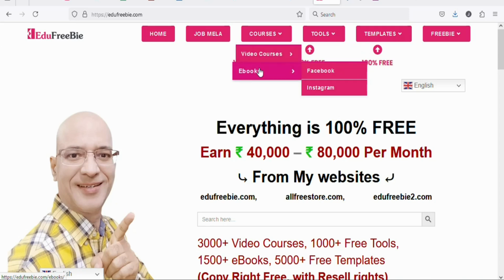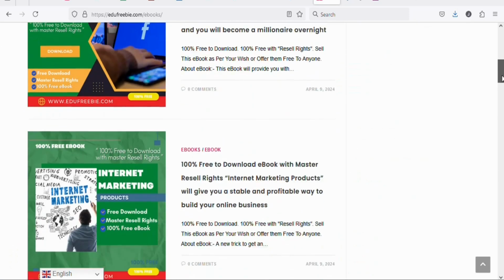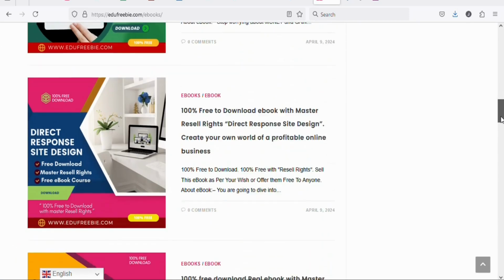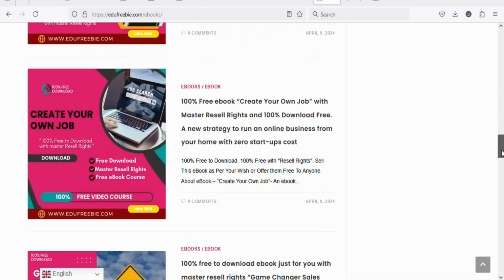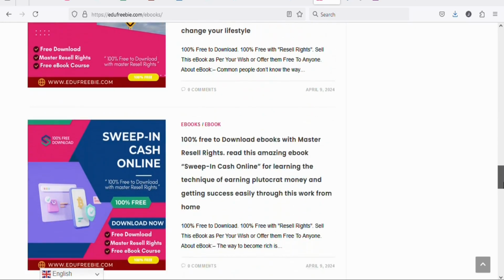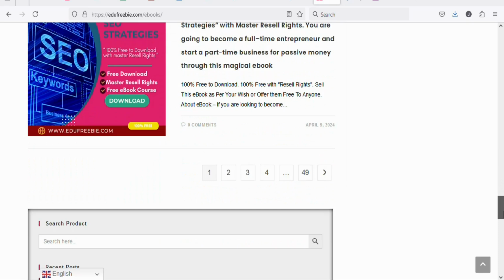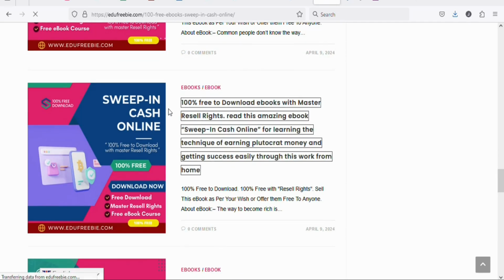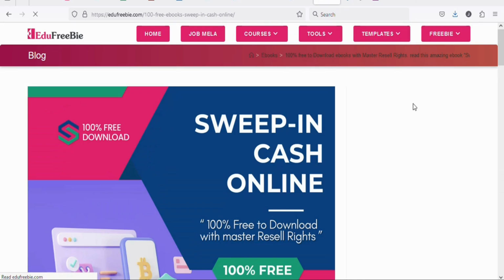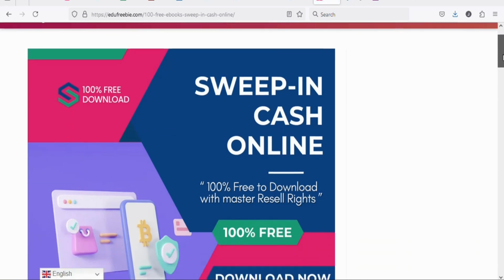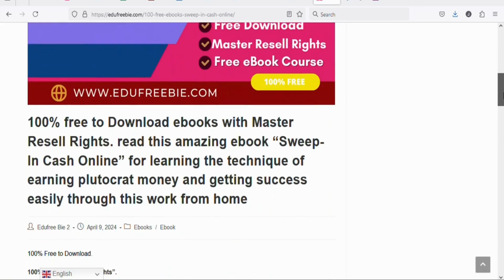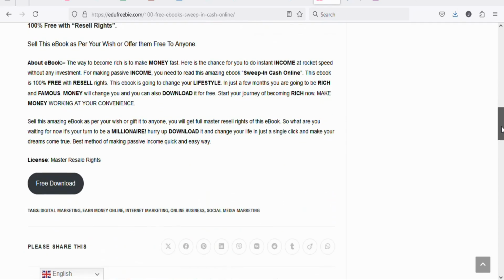Let's click on ebooks. Once you click on ebooks, you can see these are ebooks that you can download and then sell them at your own price. You can see a whole lot of them. Just download the one that you want and then sell it at your own price. For example, if you want, you can click on this ebook. Once you click on the ebook that you want to download, it is going to open like this. What you have to do is that you have to scroll down. Once you scroll down, click right here, free download. Once you click on it, you can be able to download the ebook onto your device.